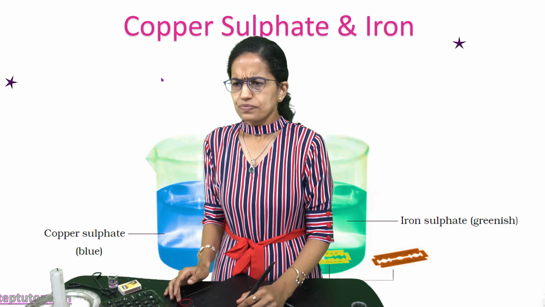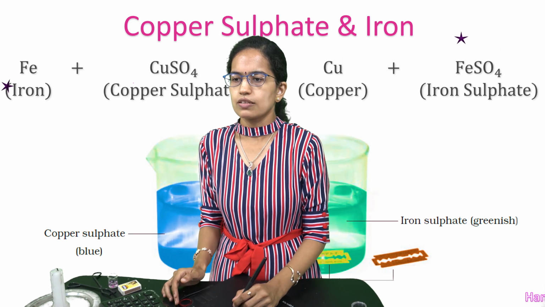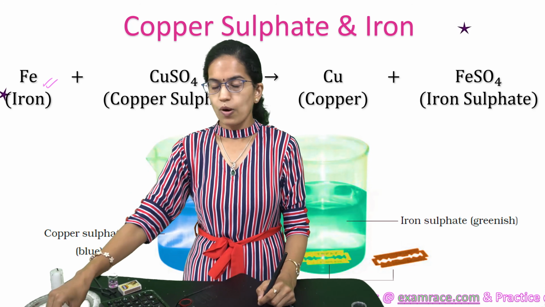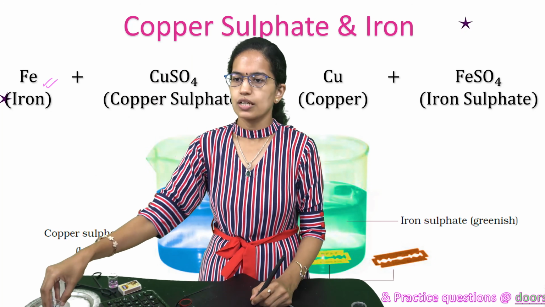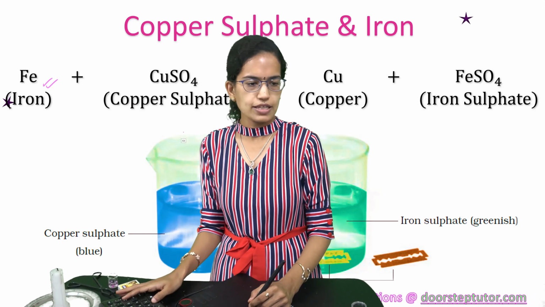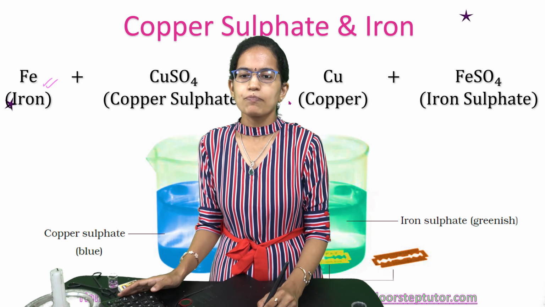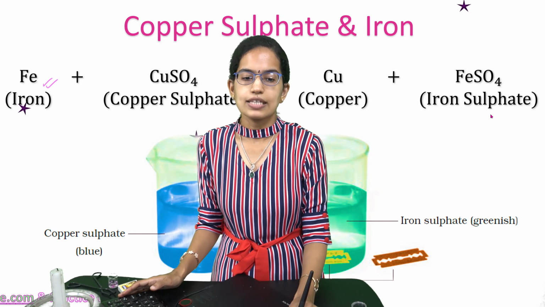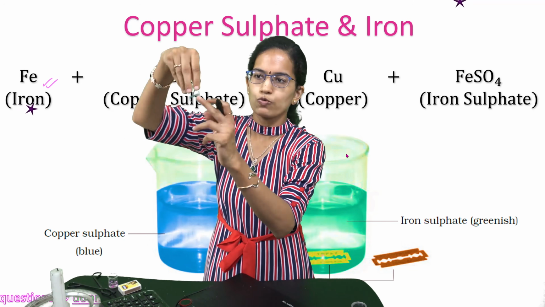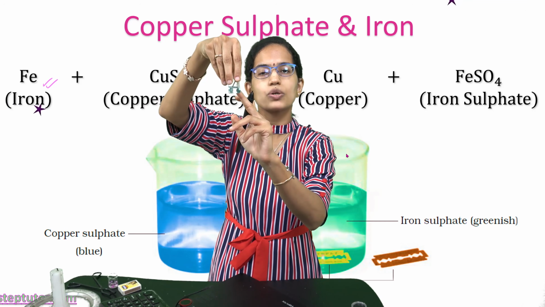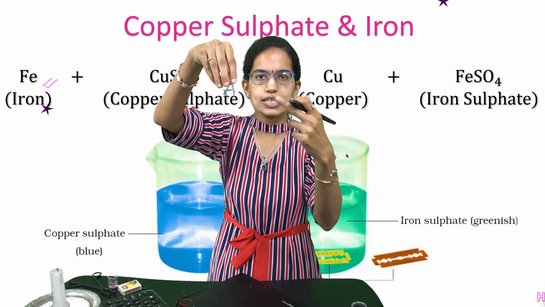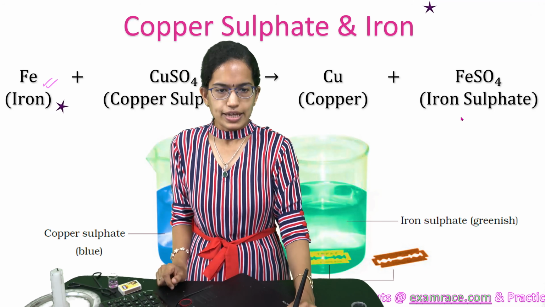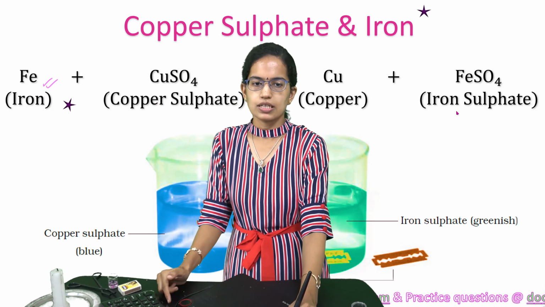Now to put it in a simple equation, iron, which is the form of the nail that we introduced here, would react with this copper sulphate solution, and then we would have the formation of copper and iron sulphate. This iron sulphate, this water, would turn from pink to a little greenish over time, and this is how we have the iron sulphate, which turns greenish in color.